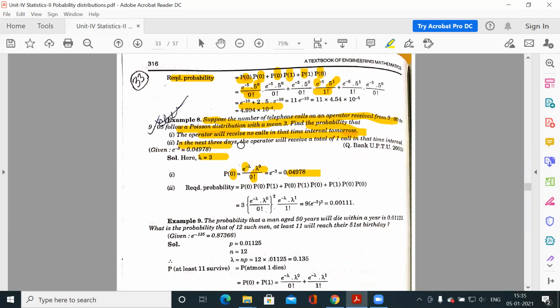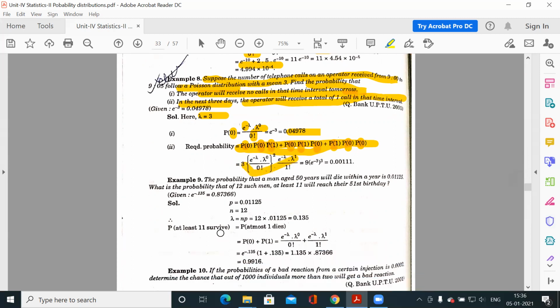Now, in the next 3 days, the operator will receive a total of 1 call in that time interval. So in 3 days you have to receive only 1 call. What are the different possibilities? On the first day 0 calls, second day 0 calls, third day 1 call. Or, what are the possible combinations? On the first day 0 calls, second day 1 call, third day 0 calls. On the first day 1 call, and on the second and third day 0 calls. So in this way there are three possibilities when we will receive only 1 call in 3 consecutive days. These are the different combinations, and you can solve these probabilities.